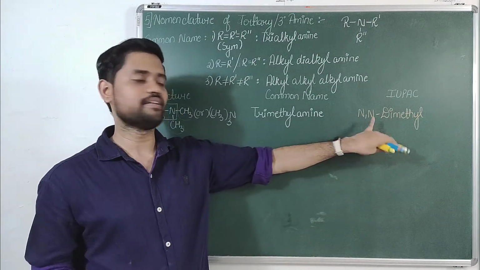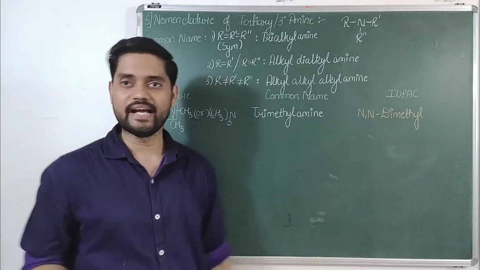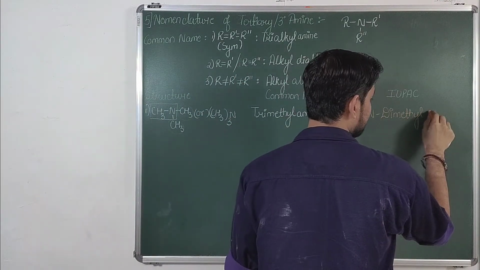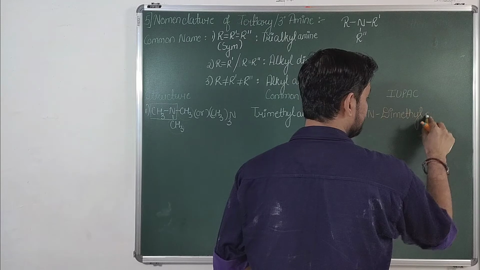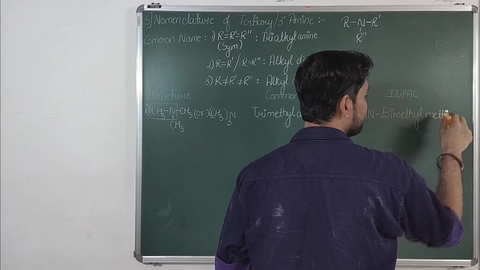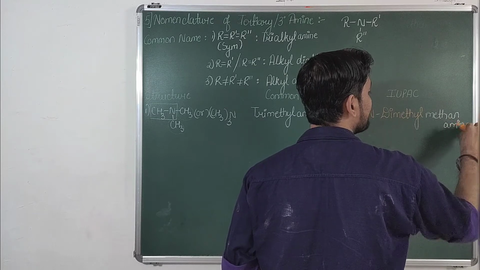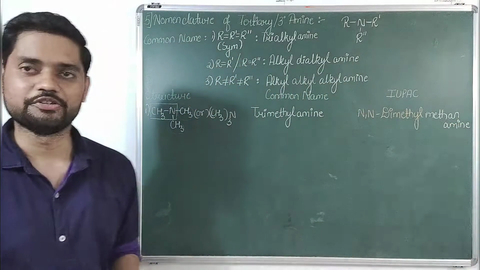Since both the substituents are same, that's why we can say N, N dimethyl. So it is N, N dimethyl. Longest chain consists of only one carbon atom, so meth N amine. I hope you must have understood how to do IUPAC.